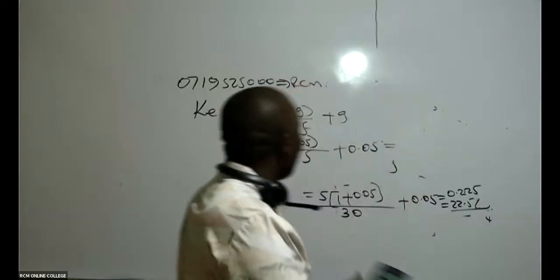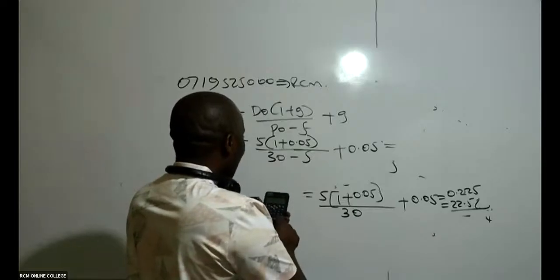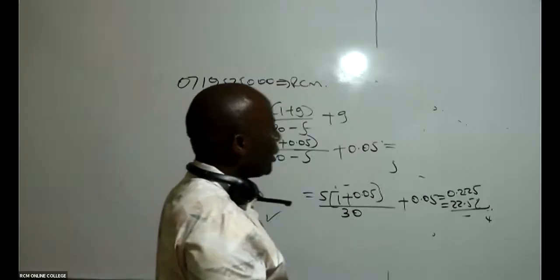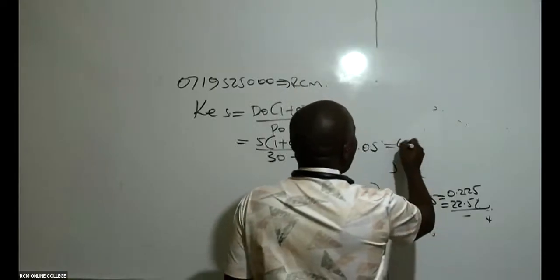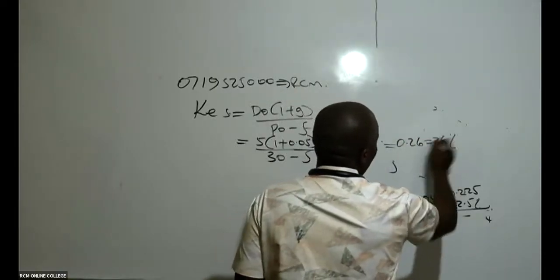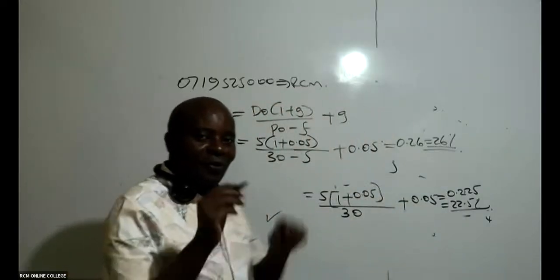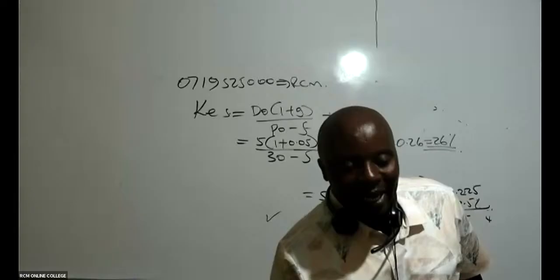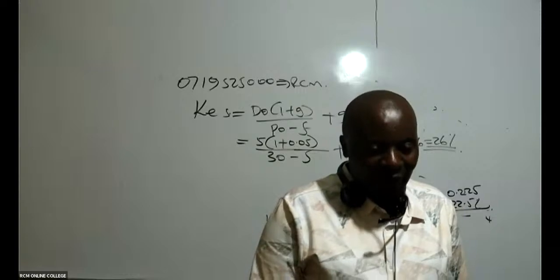So then you take your calculator, you say 5 times 1.05 divided by 25. You say equals, and then you say plus 0.05 equals. I'm getting 0.26, which is the same as 26%. So is this clear, ladies and gentlemen? Because for me to be able to get this WMCC, I must get cost of equity. I must get cost of what here? Debt. So up to here, is it clear? Very clear. Thank you very much.